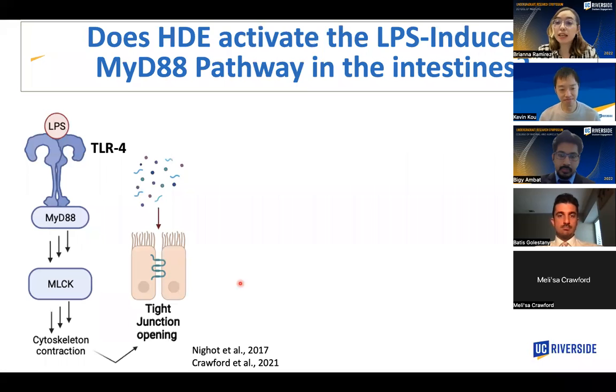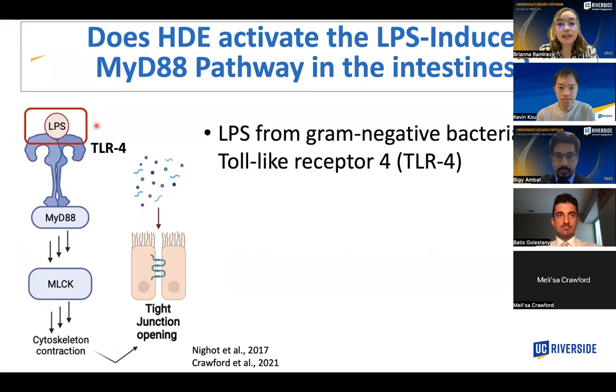To see whether LPS affects intestinal permeability, we looked at an LPS-induced MyD88 pathway in the intestines, and I'll go over a brief description here. So first, you have LPS that binds on the outside of the cell to toll-like receptor 4.